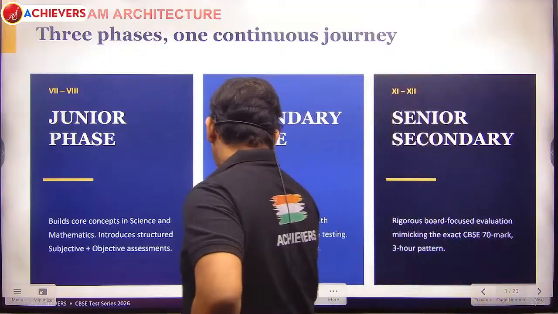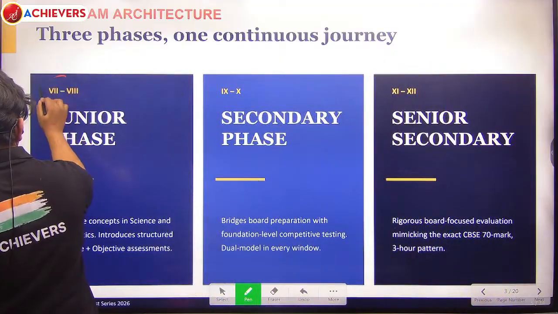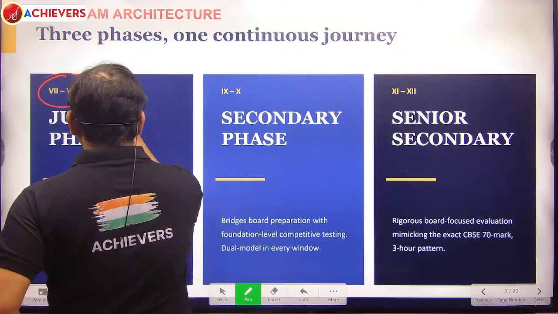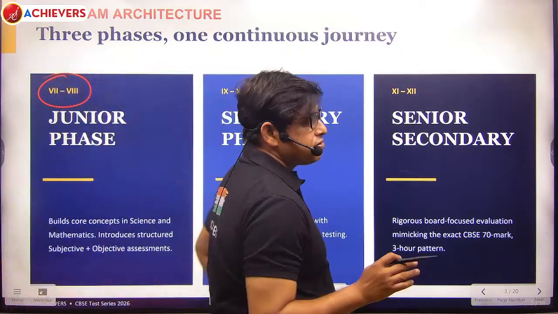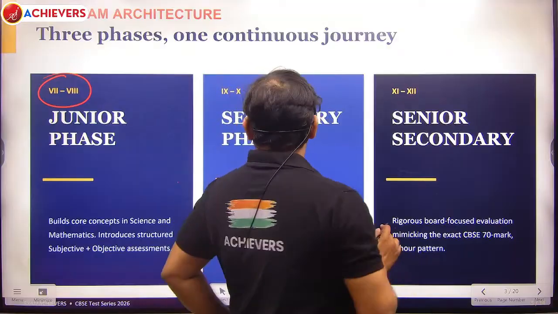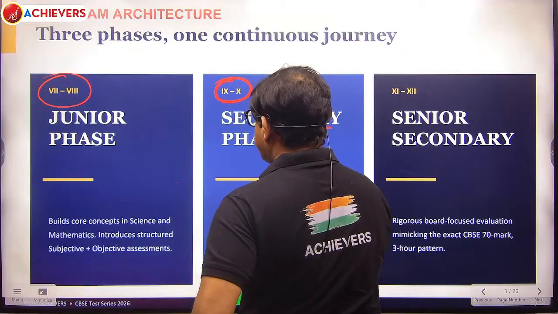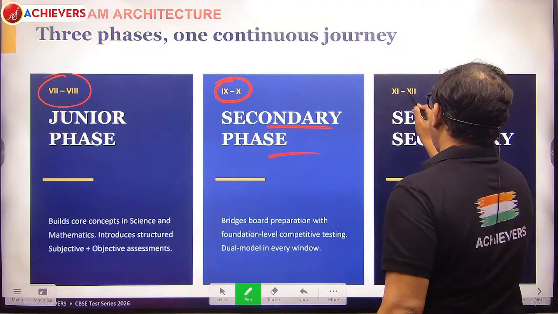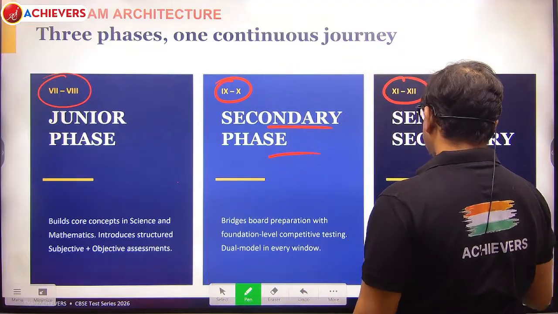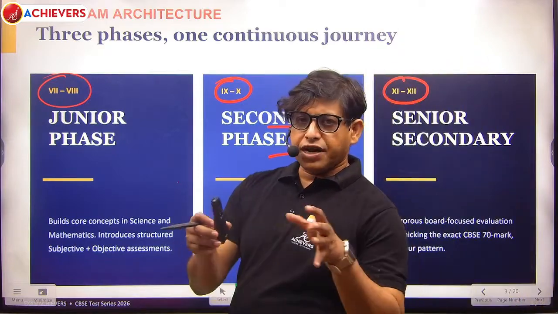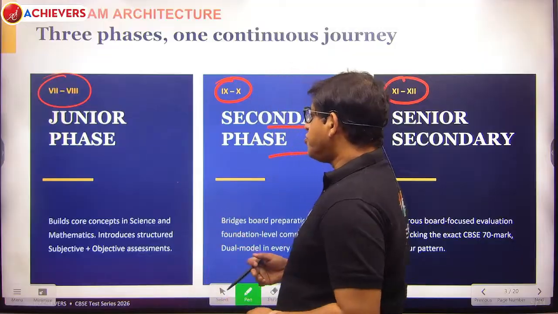The structure we are dividing into three phases. One is the junior phase that comprises classes 6, 7 and 8. Then 9, 10 is the secondary phase, and 11, 12 is the senior secondary phase. So these are the three phases where we have divided the entire test series. Let me go one by one.